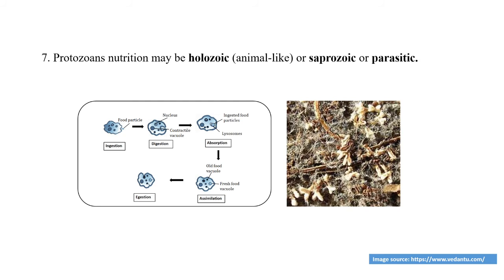Then protozoan animals show two different types of nutrition, that is holozoic nutrition and saprozoic or parasitic nutrition.